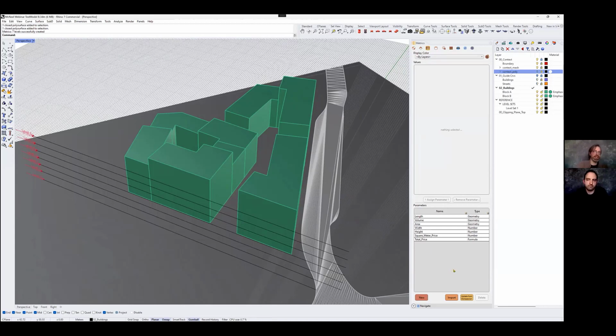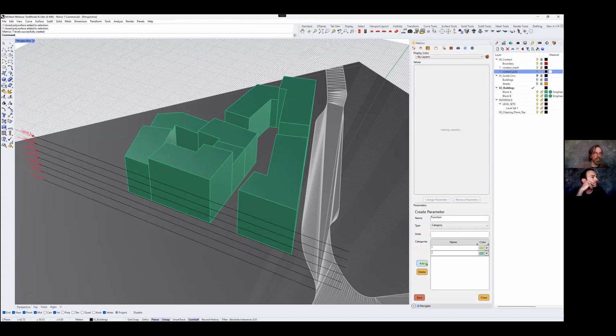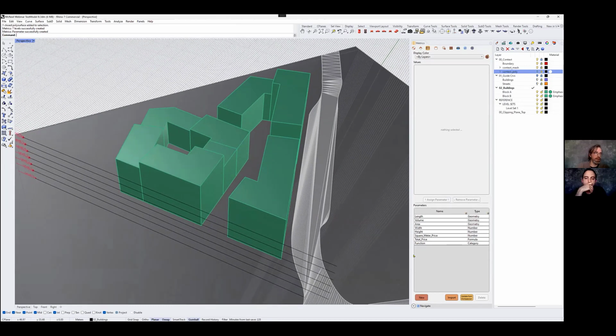I'm going to show by example how to create a new parameter. I'm going to create a function parameter, which is going to be a category. I'll go into the different parameter types after this. I'm going to create three different categories. I'm going to call them housing, retail, and office, for example. Save. There you go. Now I have this category parameter.